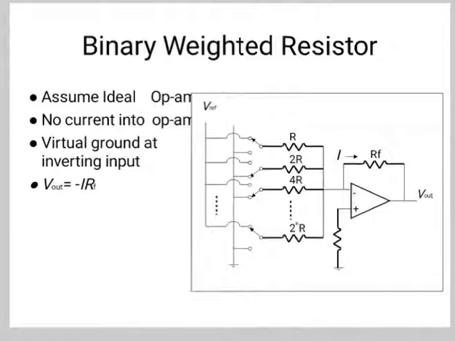The bit B2 denotes the most significant bit, that is MSB, and the least significant bit B0 is the LSB respectively. Now the digital switches will be connected to the ground when the corresponding input bits are equal to 0. Similarly, the digital switches will be connected to the negative reference voltage, that is minus VR, when the corresponding input bits are equal to 1.